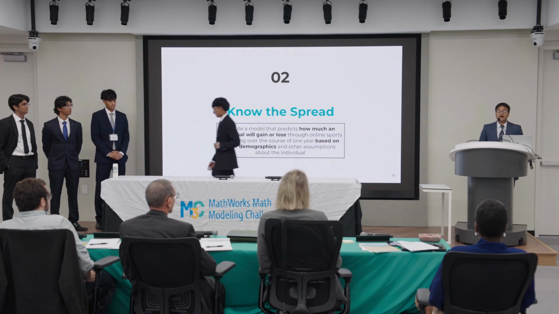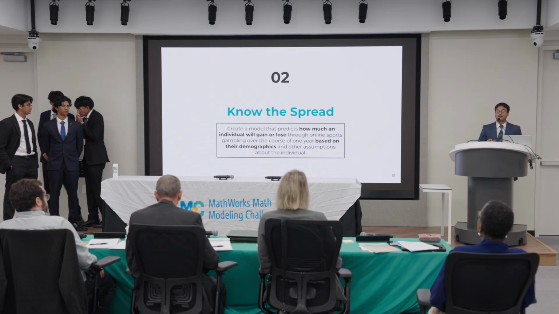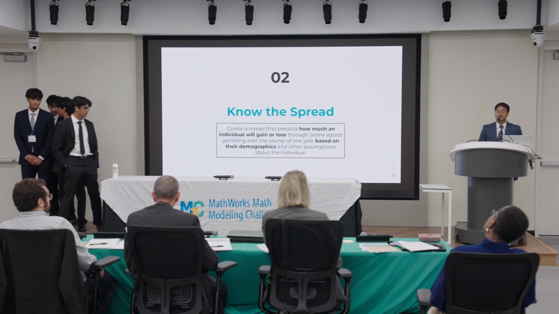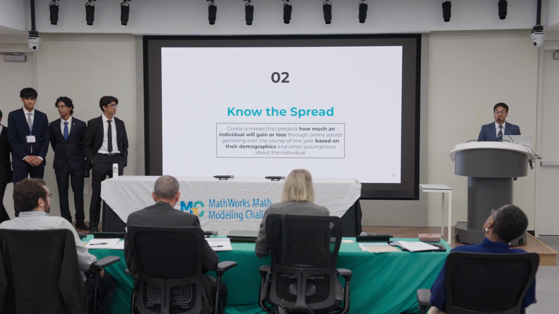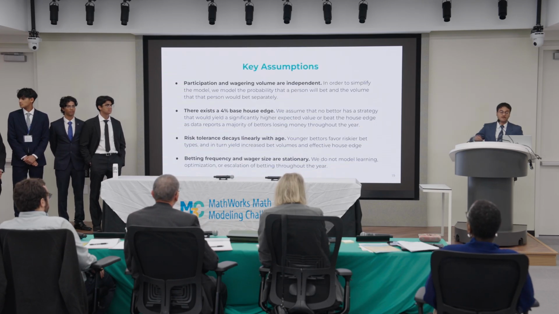So question 2 tasked us to create a model that estimates an individual's annual sports gambling outcome based on factors such as their demographic and disposable income and other key assumptions we made about the general population. Those key assumptions can be indicated on this slide.